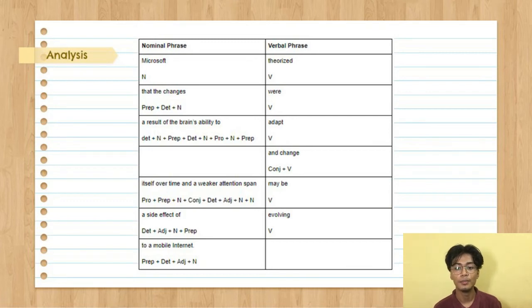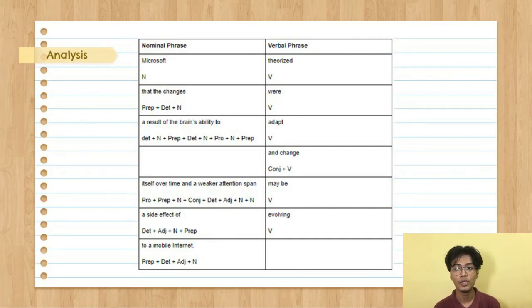The next one is may be. This phrase is a verbal phrase. And the next one is a side effect of. This phrase is a nominal phrase, which begins with a determiner a, an adjective side, a noun effect, and ends with preposition of.